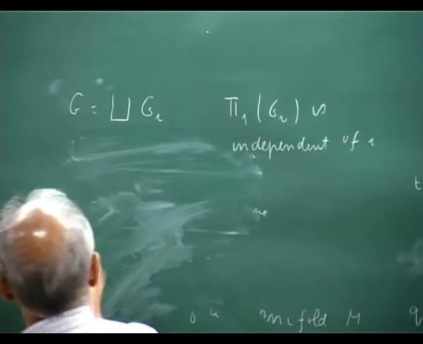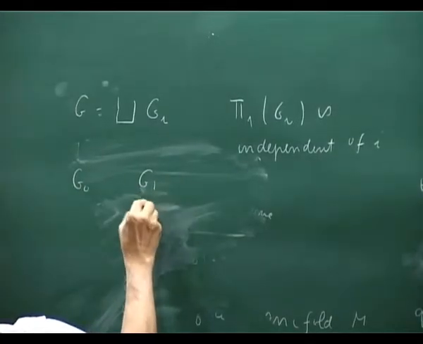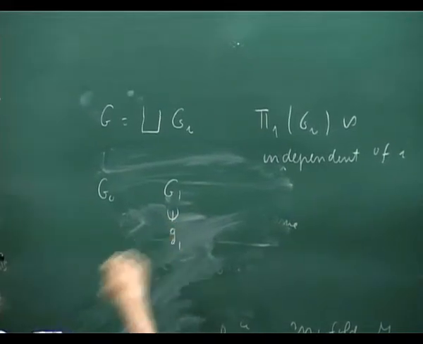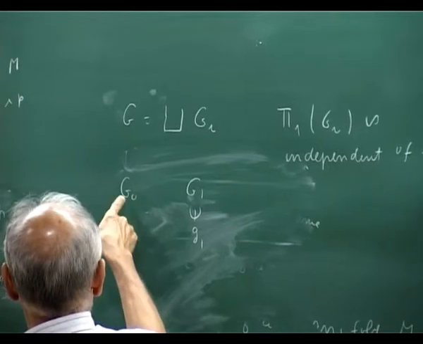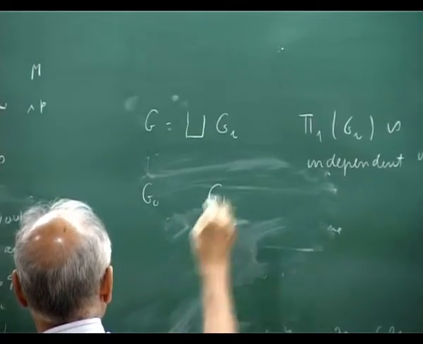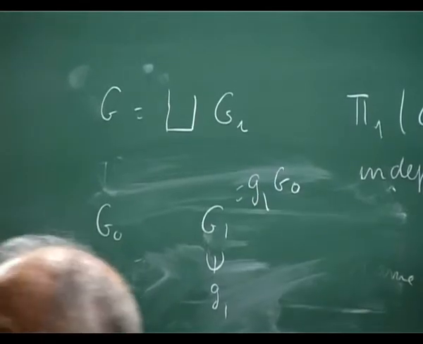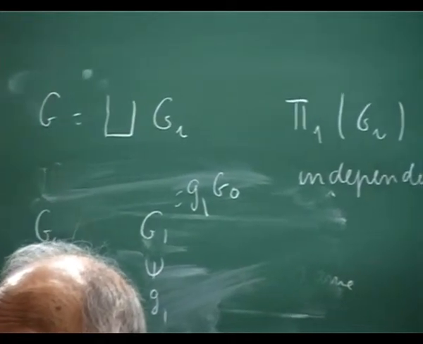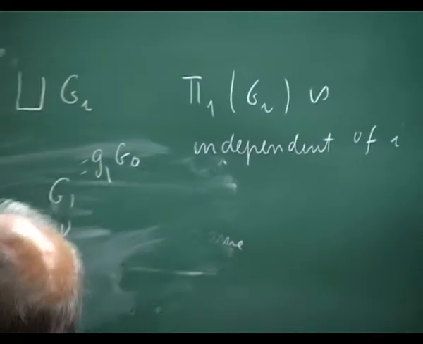That's because, take G0 and G1, for example. Suppose there is an element g1 here. This is the connected component. You multiply this with g1, then this will be g1 G0, always. So the connected components of the Lie group are homeomorphic. As manifolds, they are the same.